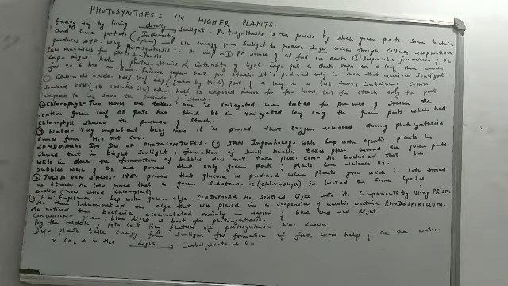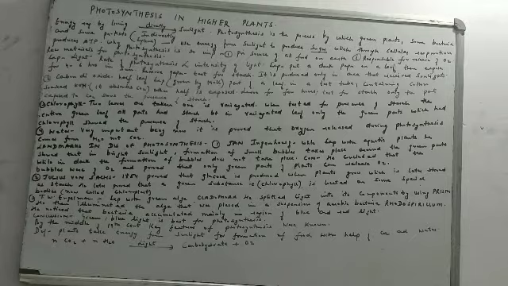We take a leaf and part of a leaf is inserted in a test tube which contains carbon... What you must have done is simple, listen again. You take a simple leaf, half of the leaf is inside the test tube and half of the leaf is outside. Now inside the test tube, what do we add is KOH, potassium hydroxide. How do we have potassium hydroxide? It's very simple. Take a cotton, soak it in KOH and put it in the test tube. This is how you can have KOH in the test tube.